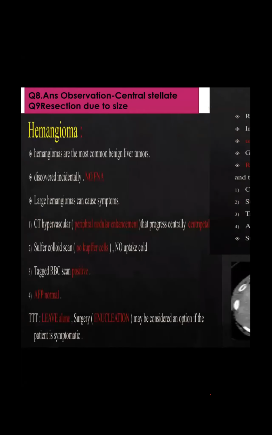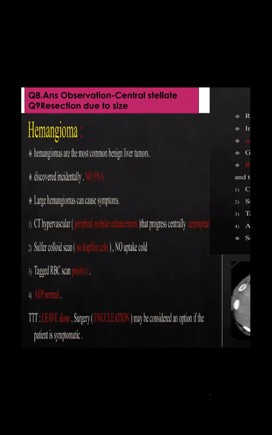Hemangioma picture, I am discussing two questions, two candidates. This hemangioma is the most common benign liver tumor. A large hemangioma can cause symptoms. When a hemangioma is large, the patient will present to your hospital with pain.